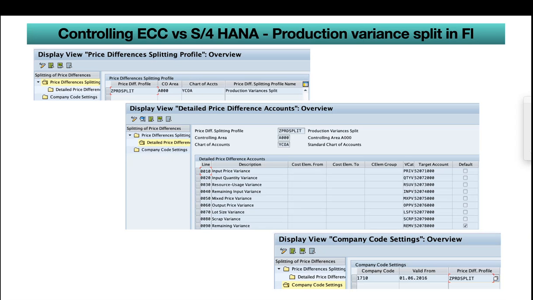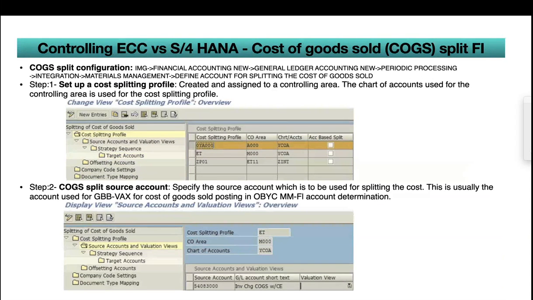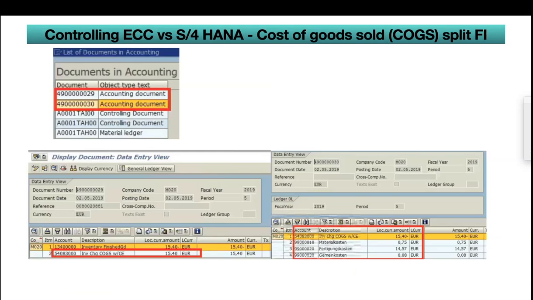We need to assign it to the company code, and we need to validate from. The only difference between this and the COGS split is, I think, that a COGS split can be activated from one fiscal year. This is from year, if I'm not wrong. Let me see. No, I'm wrong. Sorry.